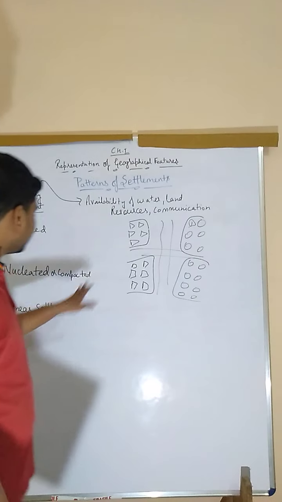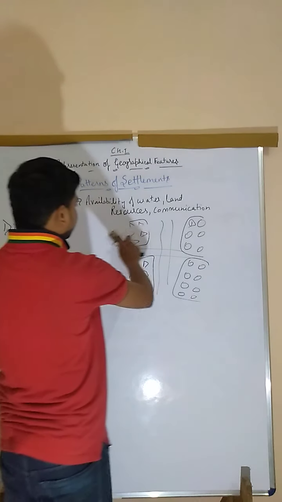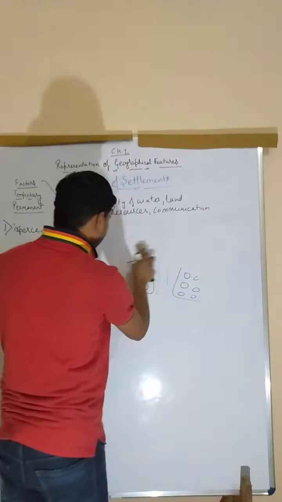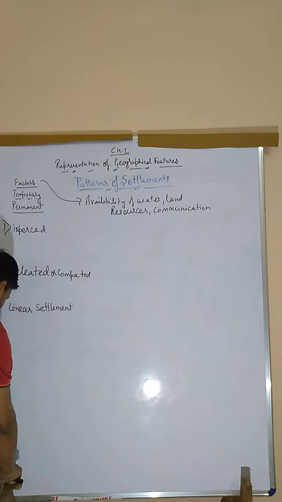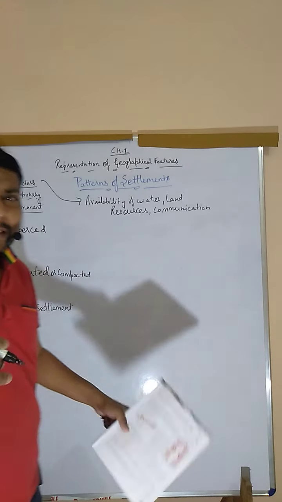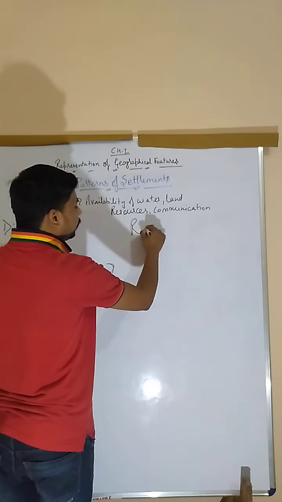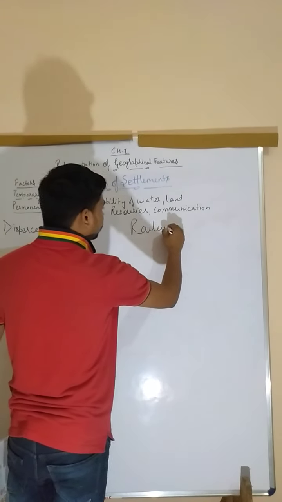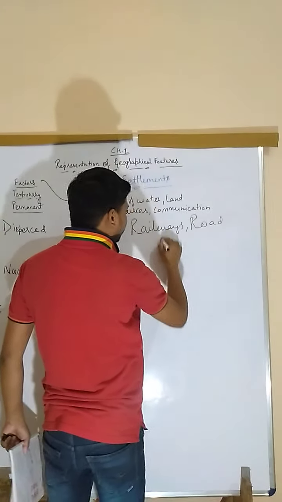So the next settlement is the linear settlement. So what is a linear settlement? Whenever any settlement is made on both sides of railways, road, or river.